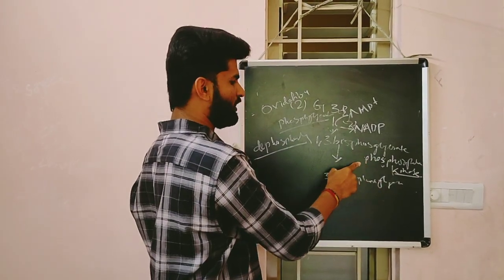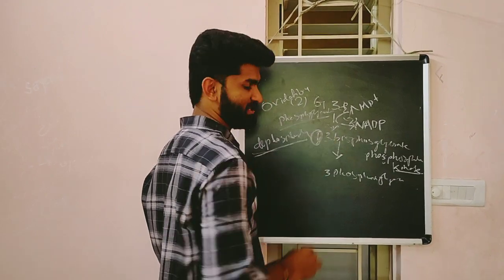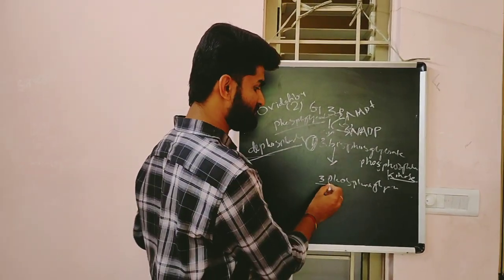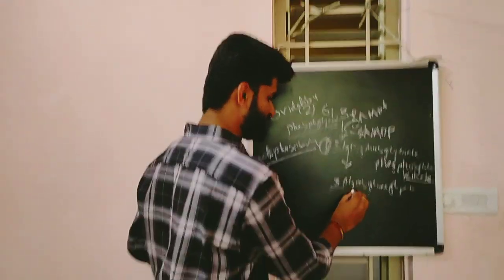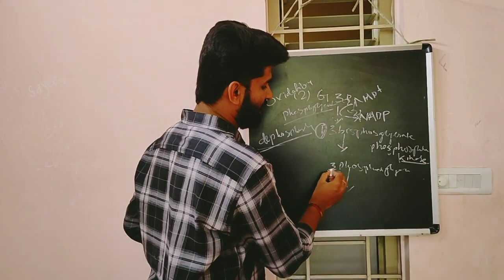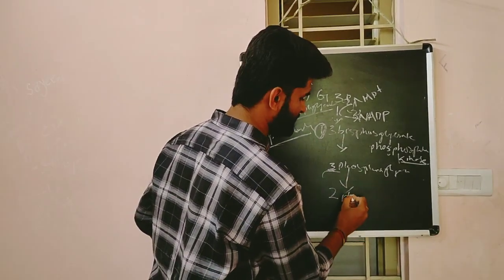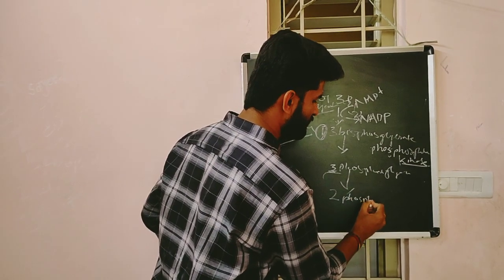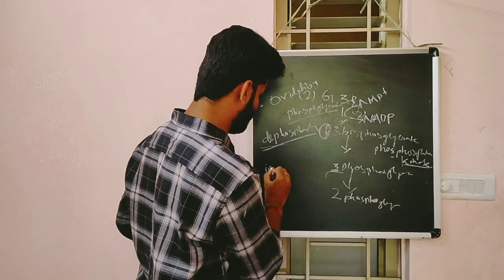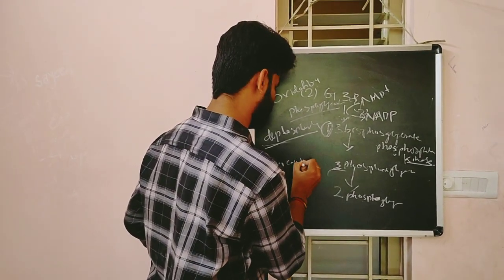This kinase enzyme removes the phosphate at the first position from 1,3 bisphosphoglycerate, finally forming 3-phosphoglycerate. In the next step, the position of the phosphate changes to the second position, forming 2-phosphoglycerate.